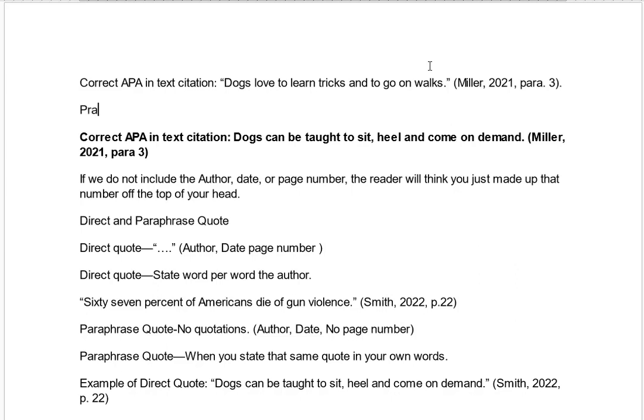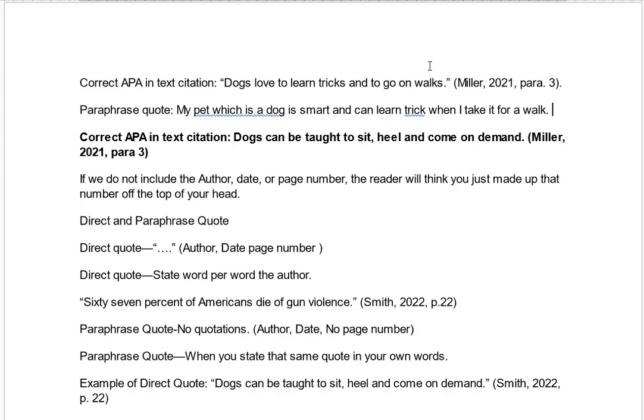Now, if I write a paraphrase quote, that means I'm putting it in my own words. So you would say that my pet, which is a dog, is smart and can learn tricks when I take it for a walk.